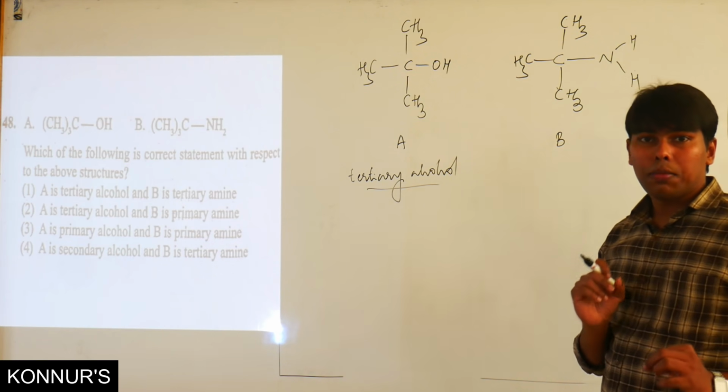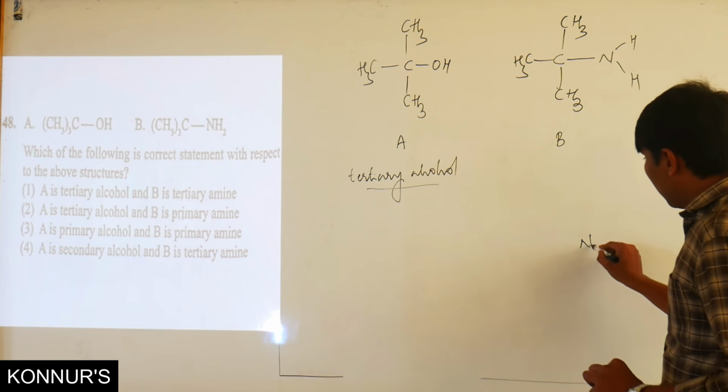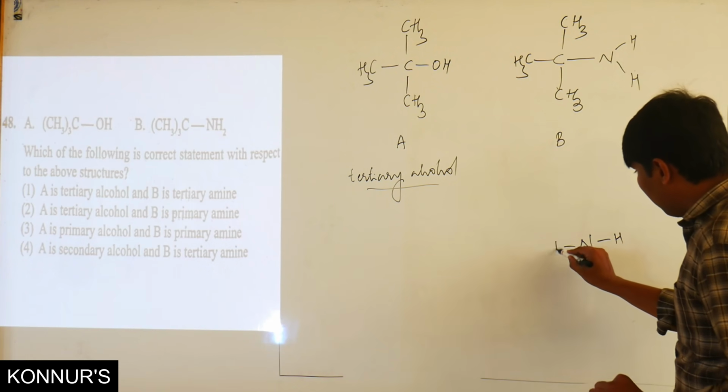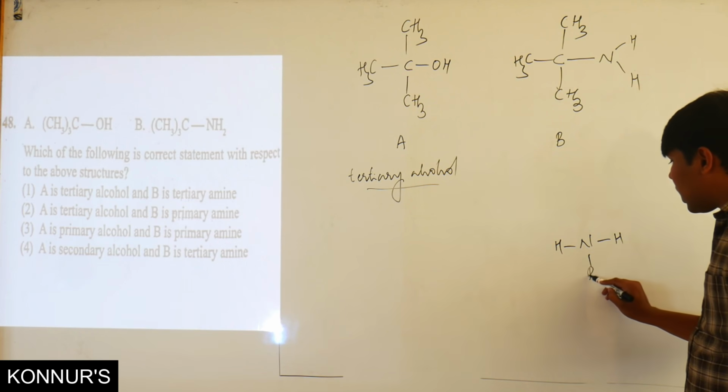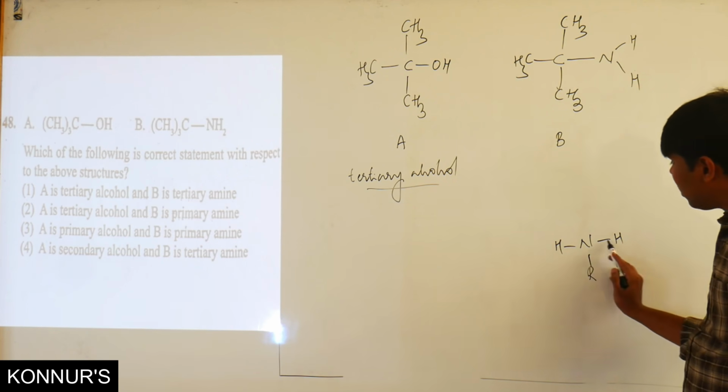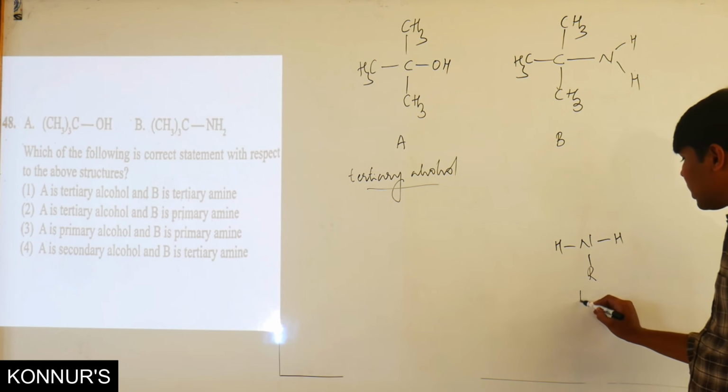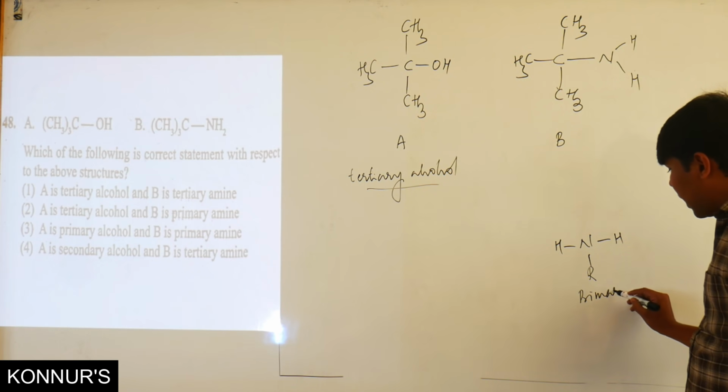So this explains ammonia. In ammonia, if one of the valencies is satisfied by an alkyl group or a carbon, and the other two by hydrogen, it's a primary amine.